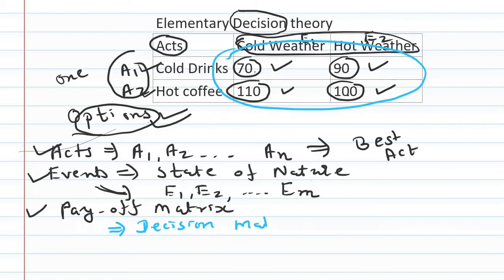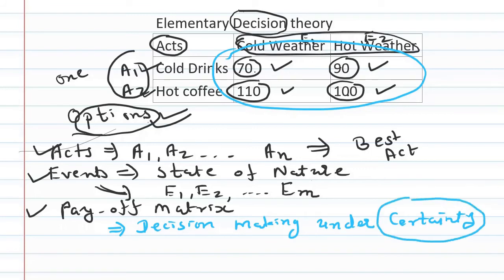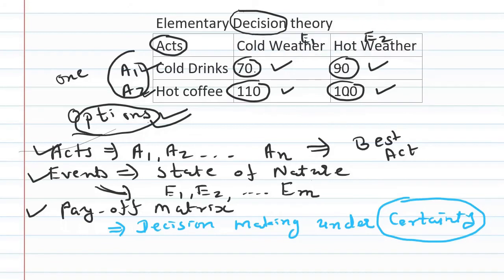Decision making under certainty. Here the word is certainty. That means you are certain about the future event. In reality, it may not be possible, but suppose, assume that you know in very much advance that the weather is going to remain hot.